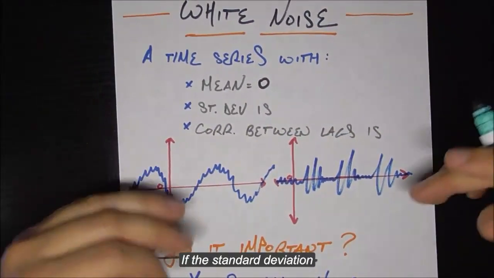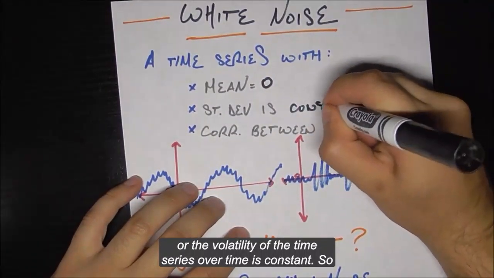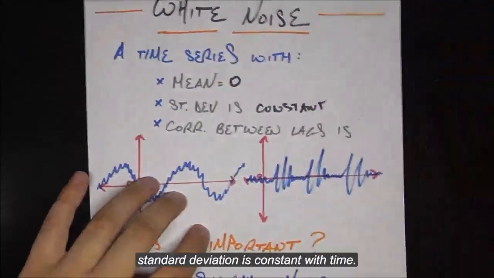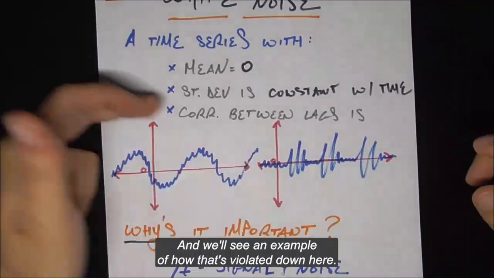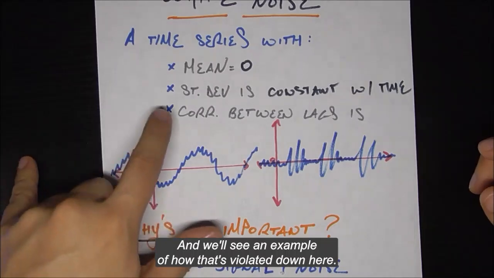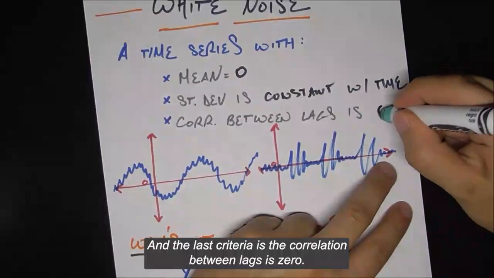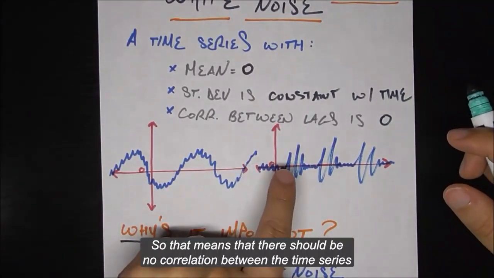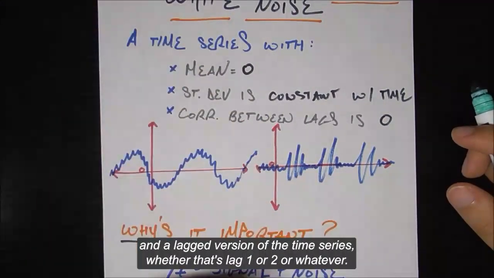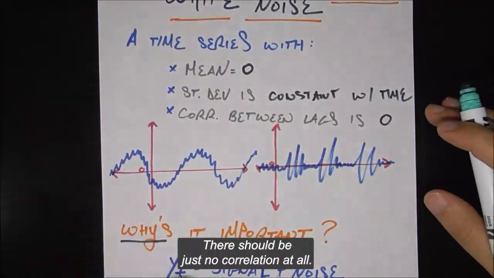If the standard deviation or the volatility of the time series over time is constant, so standard deviation is constant with time, and we'll see an example of how that's violated down here. And the last criteria is the correlation between lags is 0. So that means that there should be no correlation between the time series and a lagged version of the time series, whether that's lag 1 or 2 or whatever. There should be just no correlation at all.